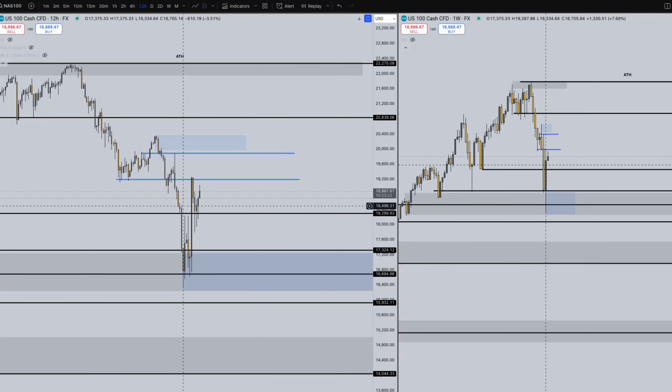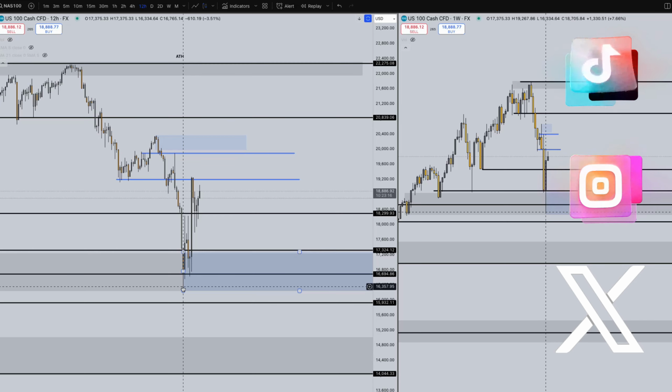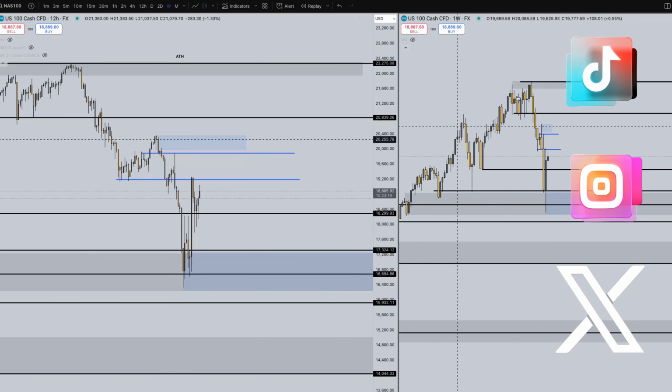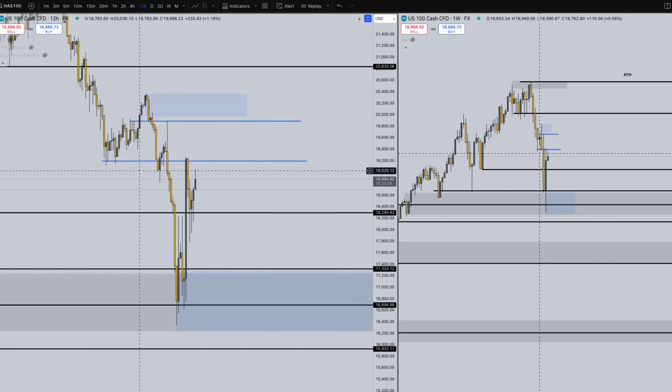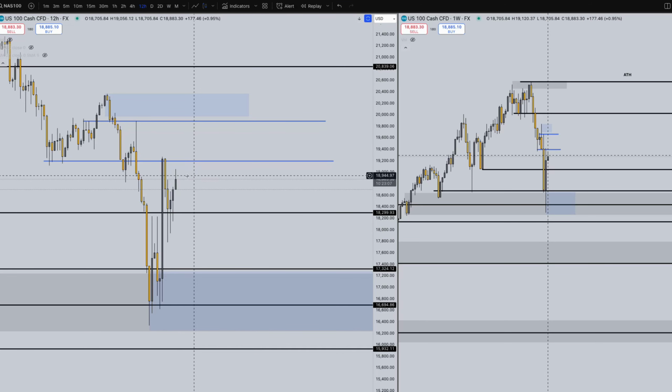Much better. So last week, price opened heavily bearish, gapped all the way down, made a major low point at 16,334. As you can see, it flipped bullish. This week, we opened with no wick, just bullish volume. And now we're seeing some type of wick rejection here.